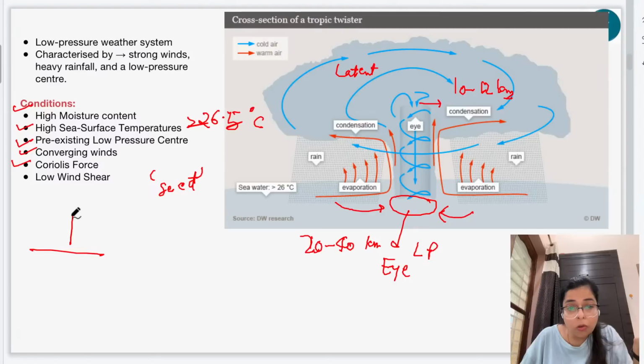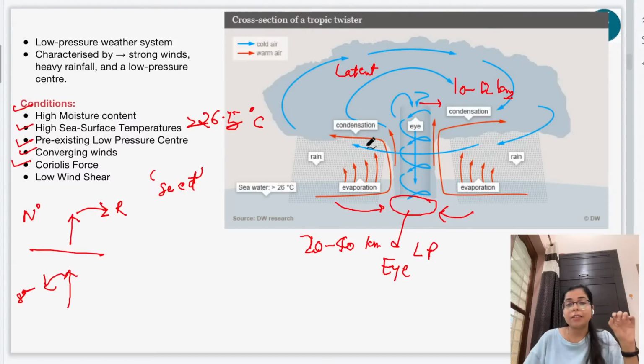So any body or any wind, say if it is moving in the northern hemisphere, then because of Coriolis force, this wind will be deflected towards the right. And if it is in the southern hemisphere, the wind will be deflected towards the left. So as a result, the tropical cyclones which are formed in the northern hemisphere rotate in an anti-clockwise direction, whereas the tropical cyclones which are formed in the southern hemisphere rotate in a clockwise direction, right? And apart from this, one more necessary condition is the presence of low wind shear.